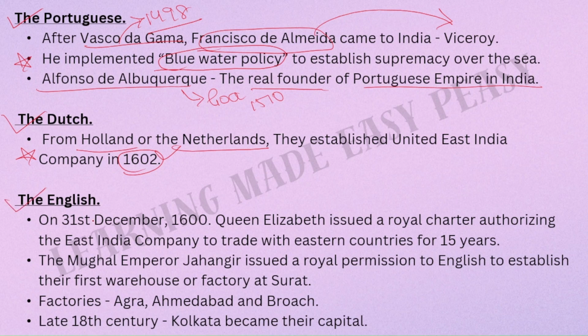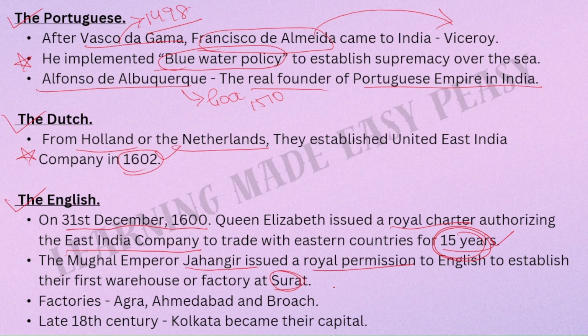We have the English. On 31st December 1600, Queen Elizabeth issued a royal charter authorizing the East India Company to trade with the eastern countries for 15 years. So it was only 15 years at first, but later it kept getting extended, and like that they ruled us for more than 100 years. The Mughal Emperor Jahangir issued royal permission to the English to establish the first warehouse or factory at Surat.